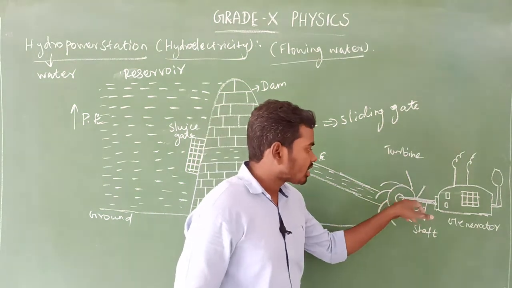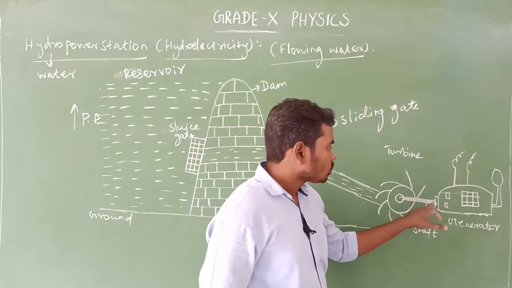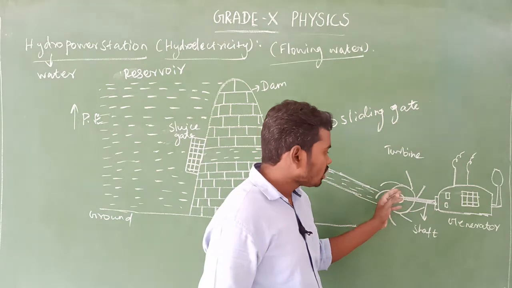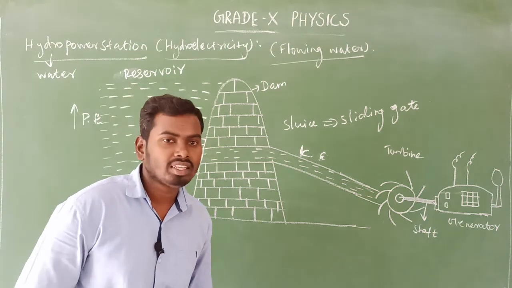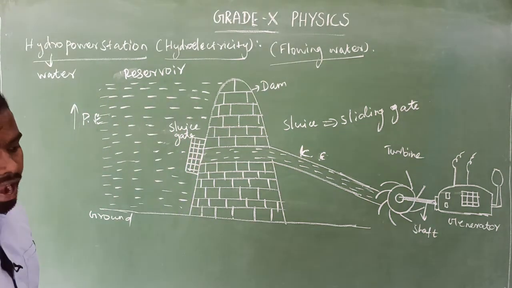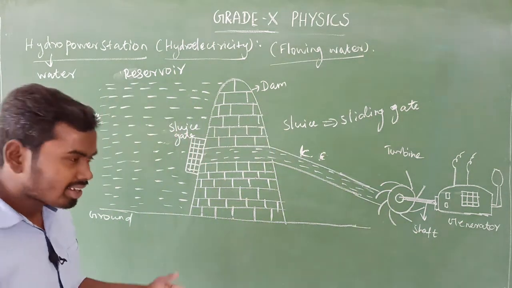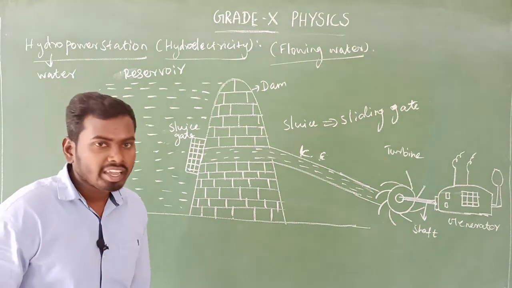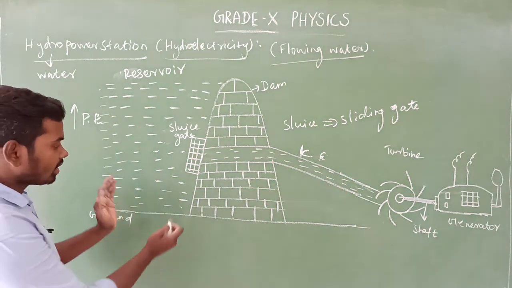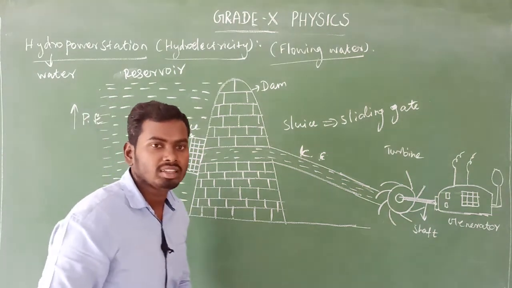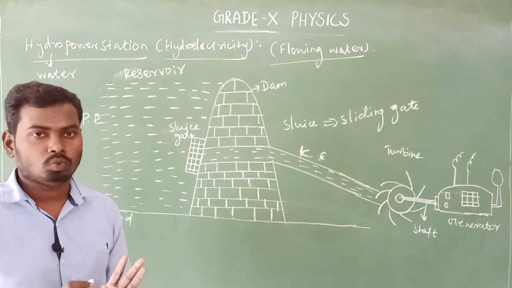Okay, yes. This turbine is connected with the shaft, which is nothing but a long rod. The other end of the shaft is connected with the generator. So due to this rotation of the turbine, the generator generates the electricity. So this is how a hydropower station works. In this manner, electricity is generated in a hydropower station. Here, which is the source to generate the electricity? That is water. Flowing water is the main important thing to generate the electricity. Am I right or wrong? Just very easy one. Okay, yes.